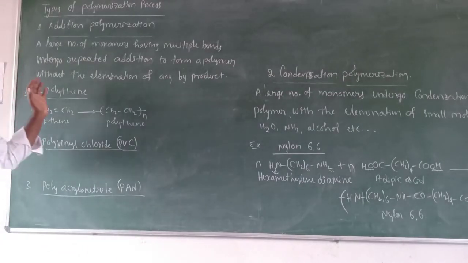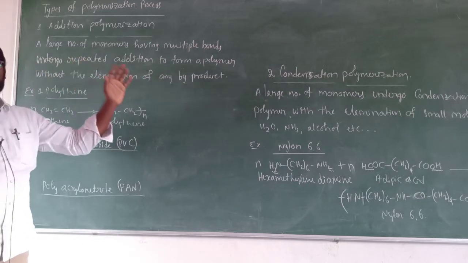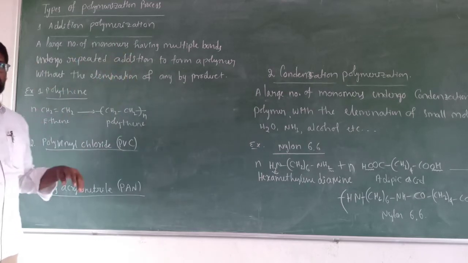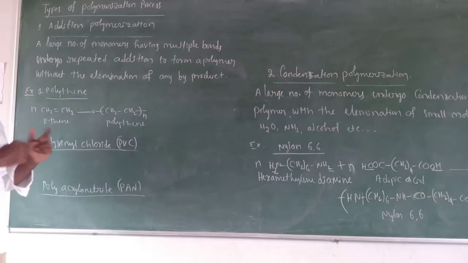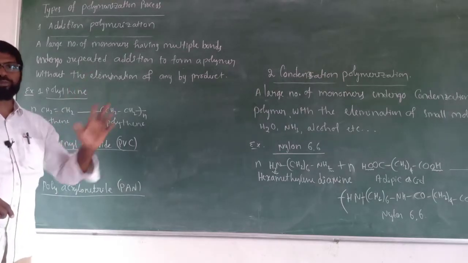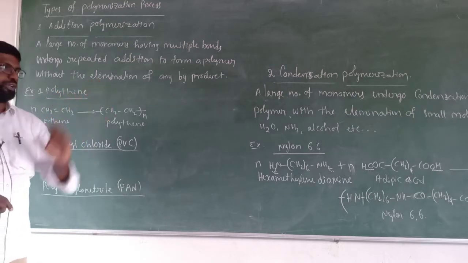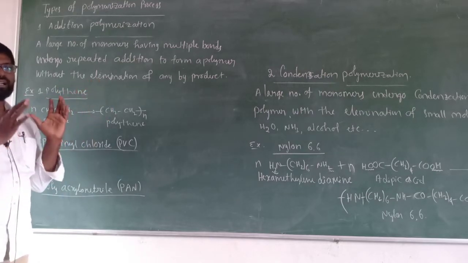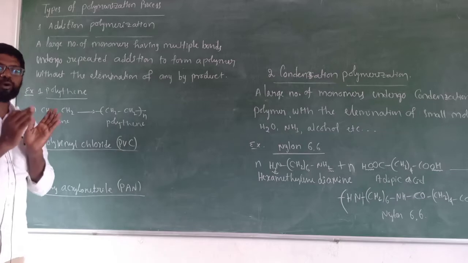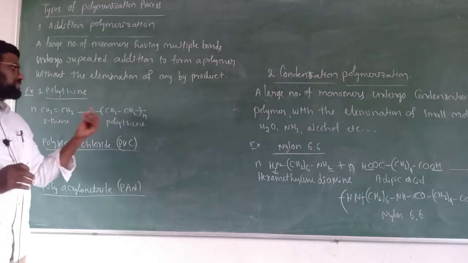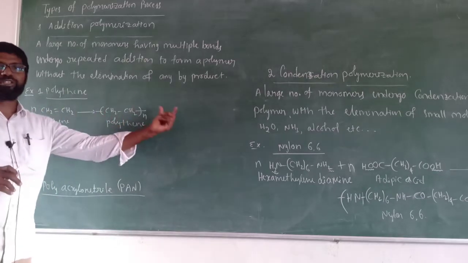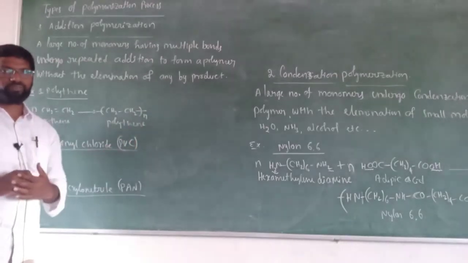A large number of monomers having multiple bonds undergo repeated addition to form a polymer without the elimination of any byproduct. Means during this addition polymerization, a polymer is formed from its monomers, but there will be no byproducts.